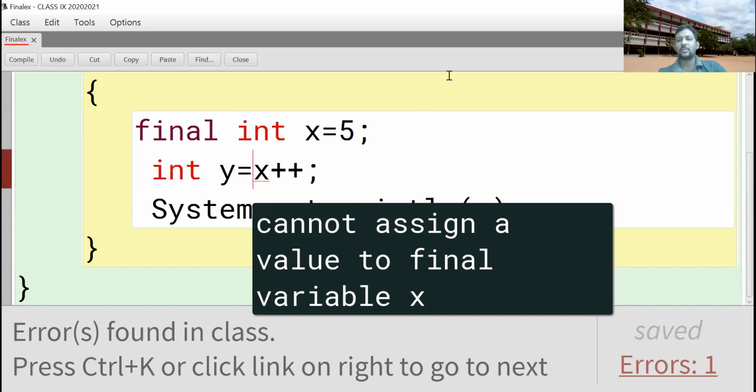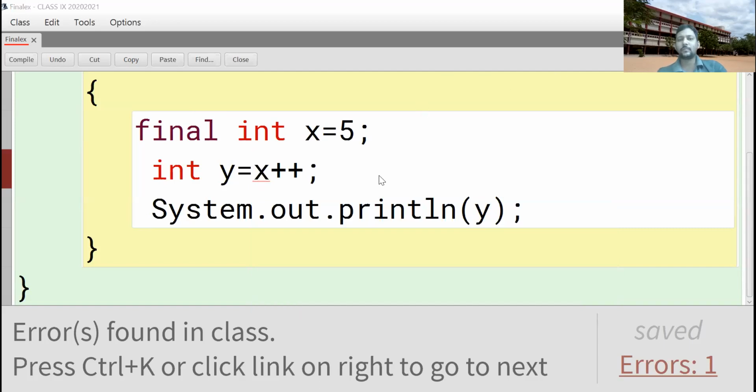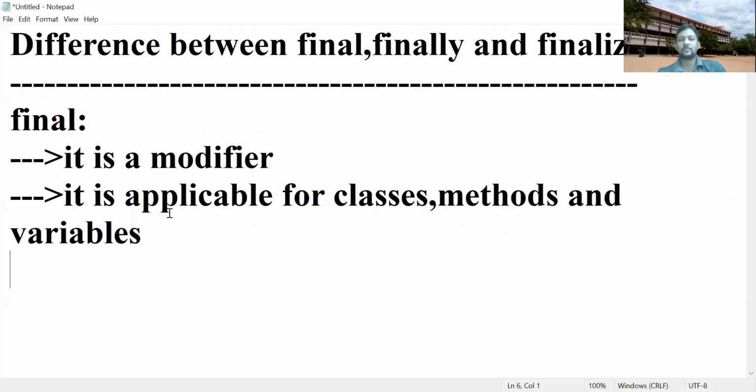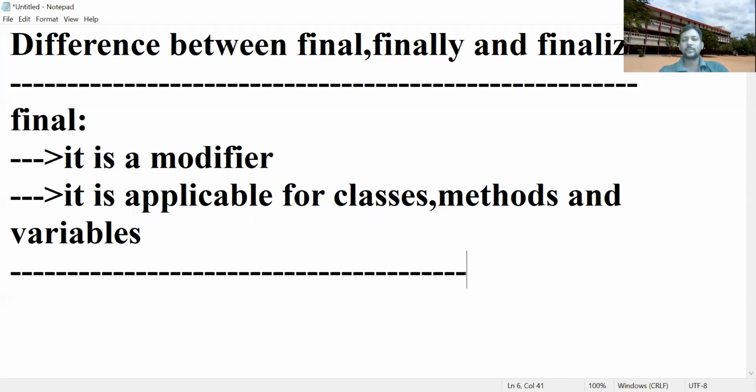The next one, finally block. If final is applicable for a class, it is not possible to create a child class. For a method, it is not possible to override. Now the finally block.